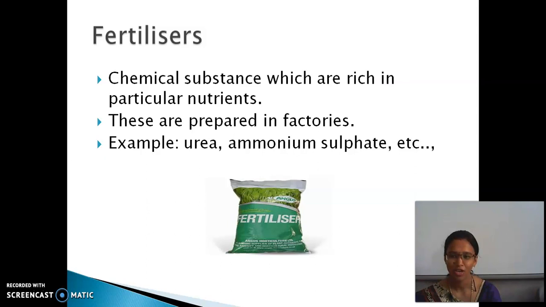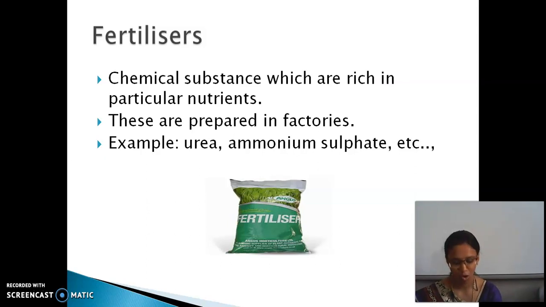Then in the sowing of seeds, first we have to select good quality seeds. The first method is the traditional method, that is the funnel shaped equipment, and the second one is the seed drill. It saves us time and energy. And then we have seen about manures and fertilizers, what the advantages of manures are, and how to prepare manures. In the preparation of manure, first is compost, how to prepare compost, and the second is the preparation of vermicompost.